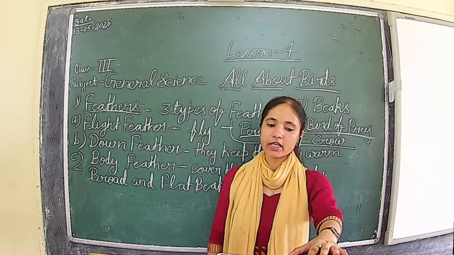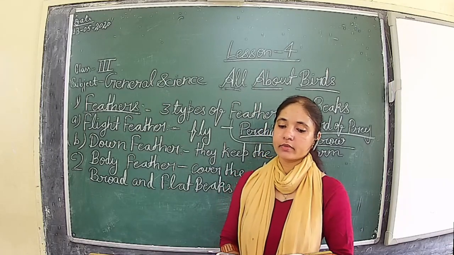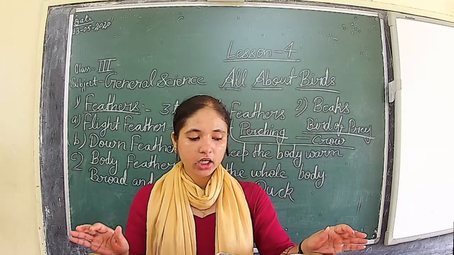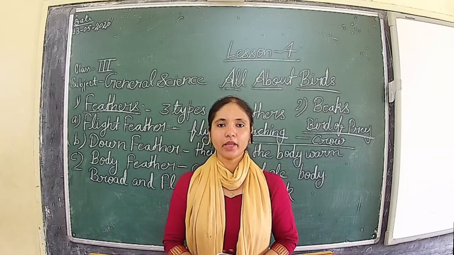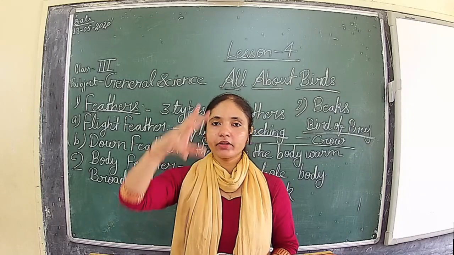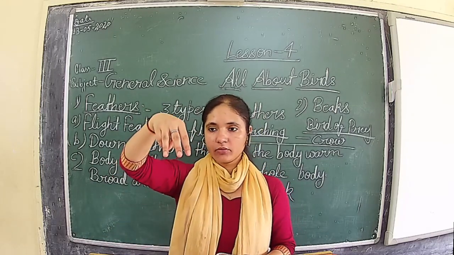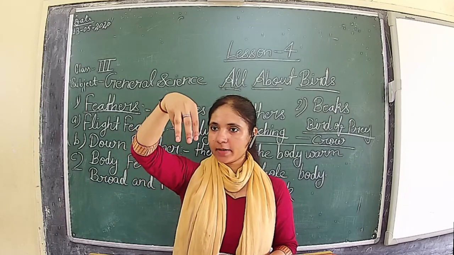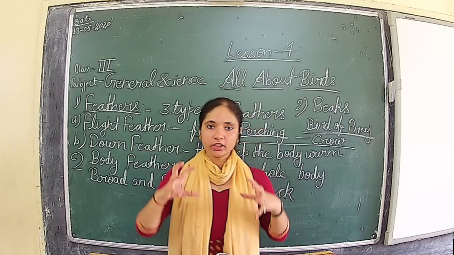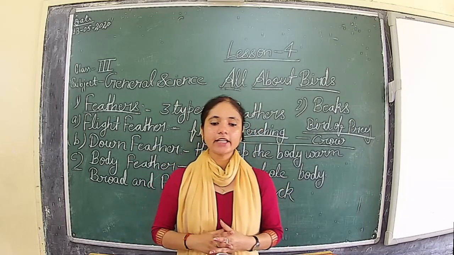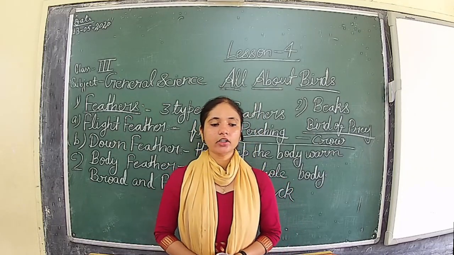A bird of prey has strong, horny and curved claws to catch and grip live animals. Such claws are called talons. Birds of prey have three toes in front and one behind, just like the perching bird. But they have strong and horny claws to catch and grip live animals, and such claws are called talons.